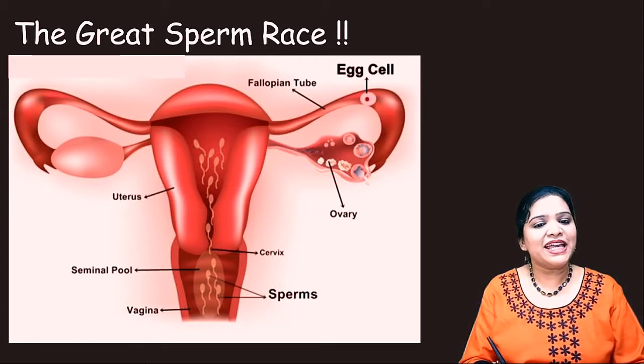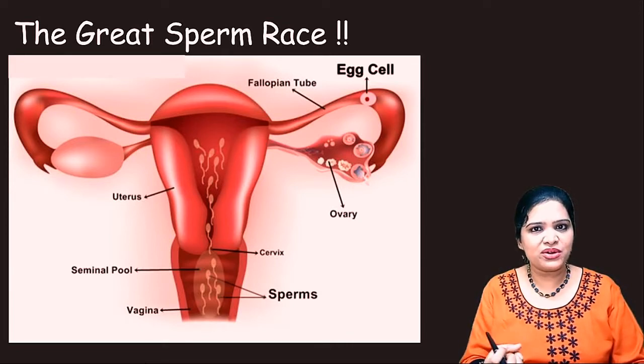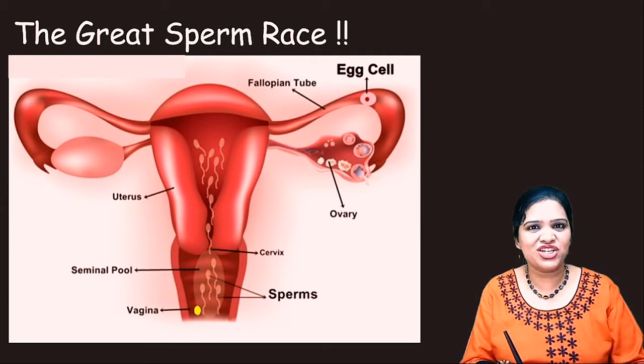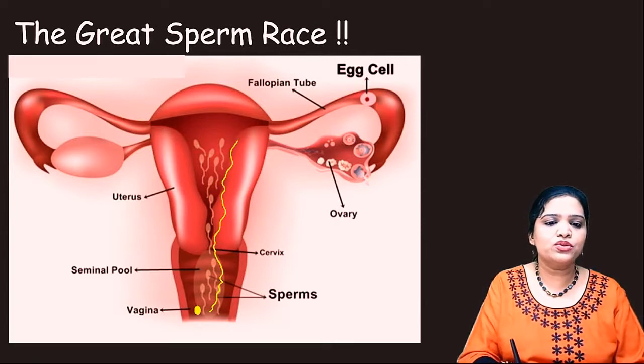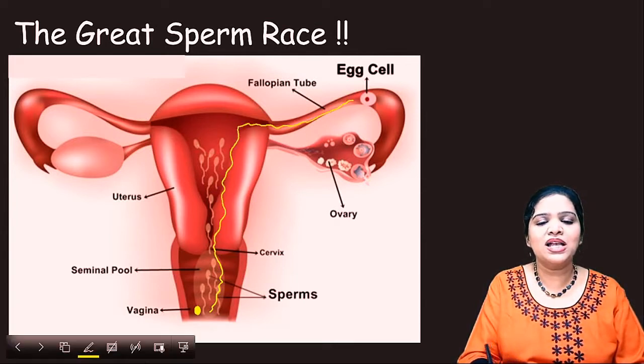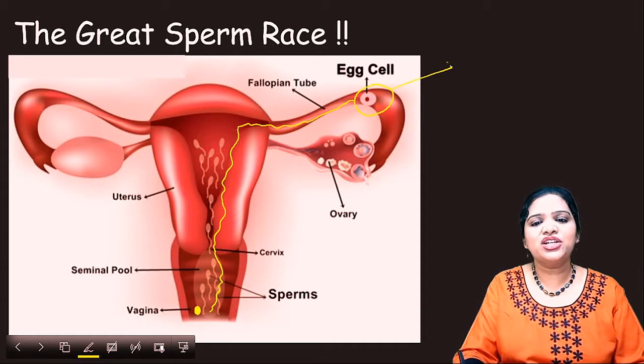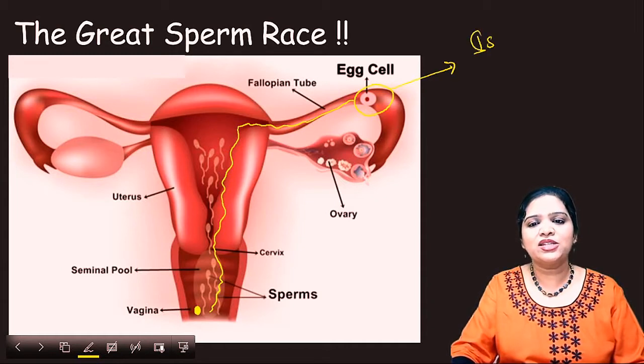See here, in this sperm race, the sperm starts its race, that is the starting point, in the vagina. From the vagina the sperm moves and goes here. This region is called the isthmus, and this is the ampullary junction.